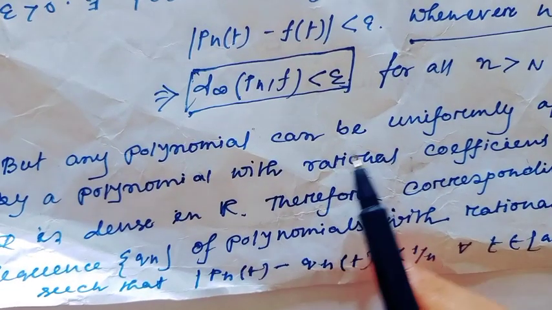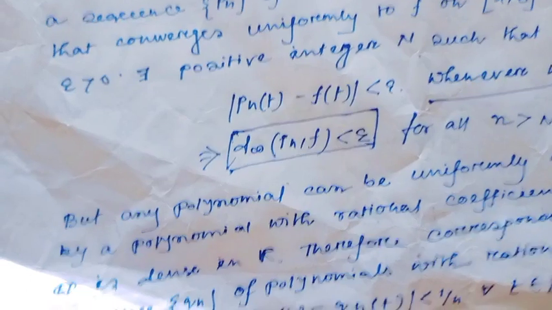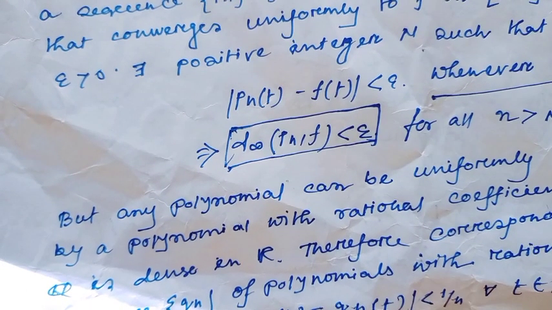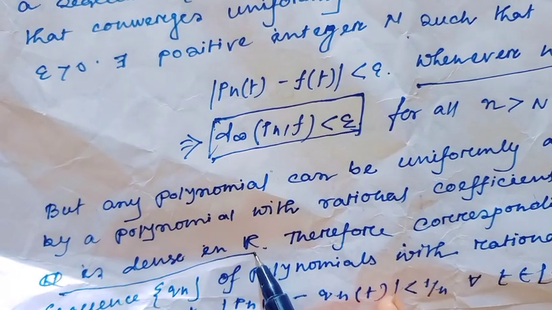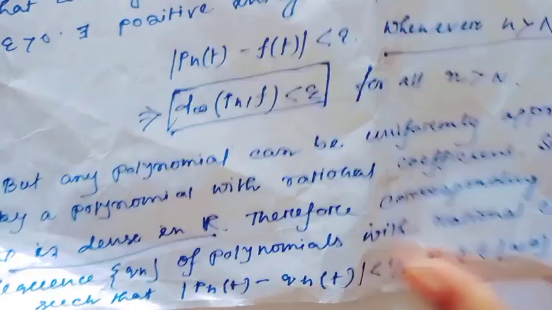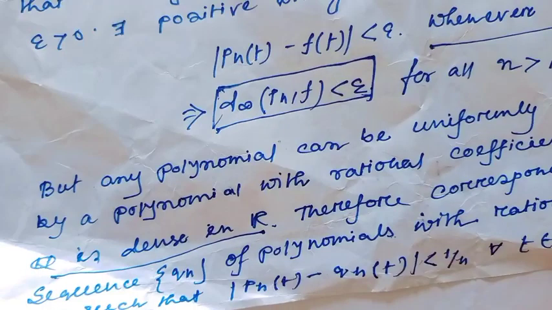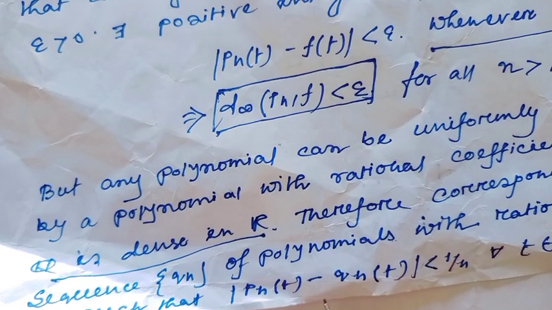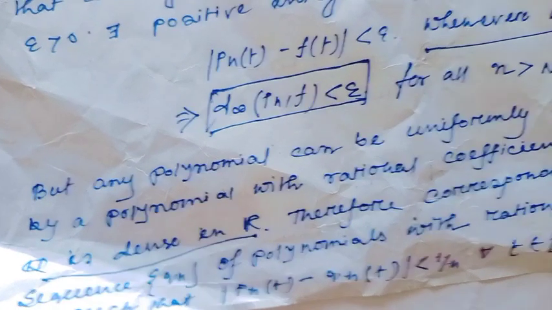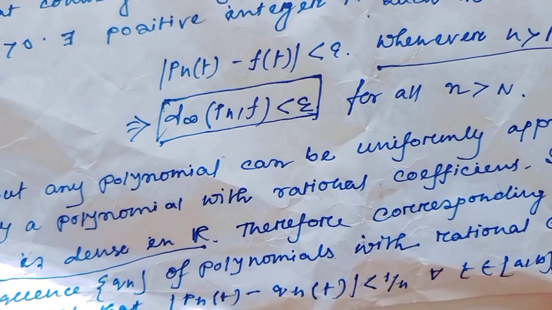But any polynomial can be uniformly approximated by a polynomial with rational coefficients, and since Q is dense in R, corresponding to the sequence Pn there is a sequence Qn of polynomials with rational coefficients such that the absolute value of Pn(t) minus Qn(t) is less than 1 over n, and this is true for all t belonging to closed ab.